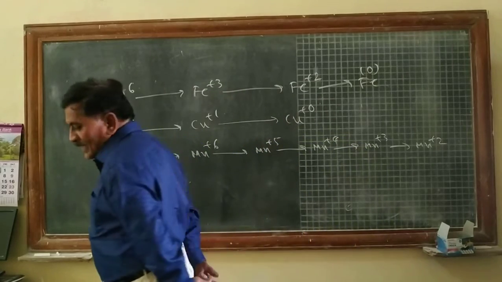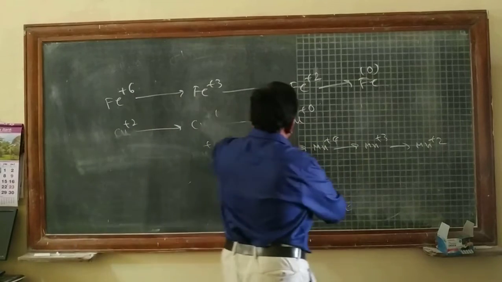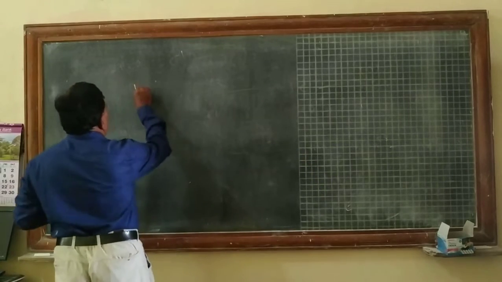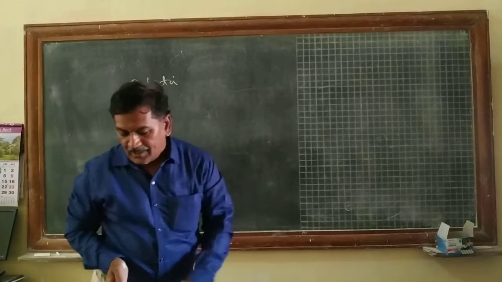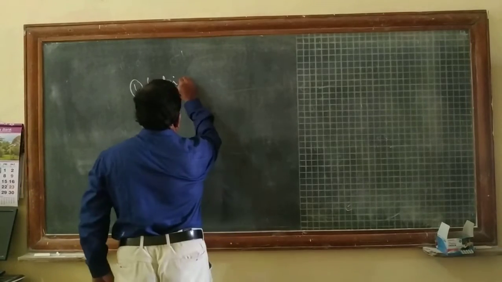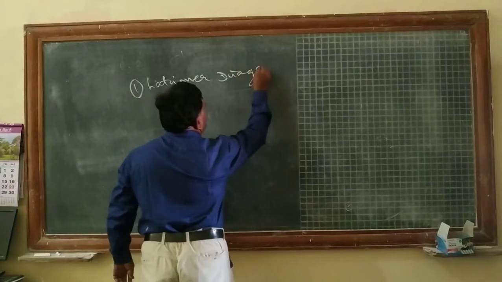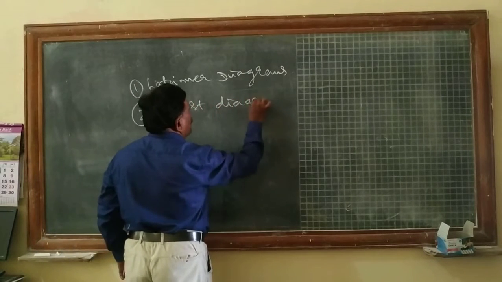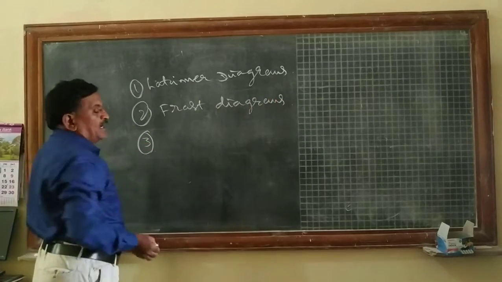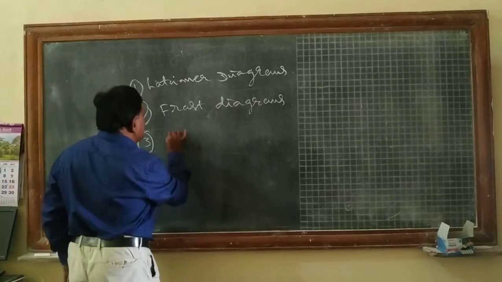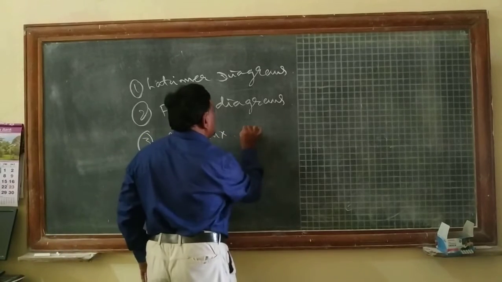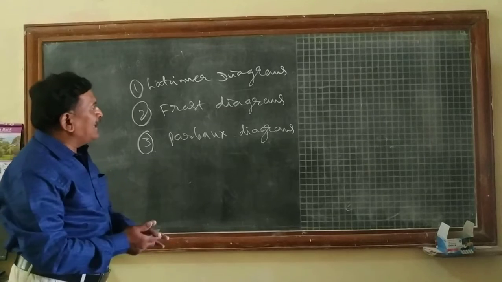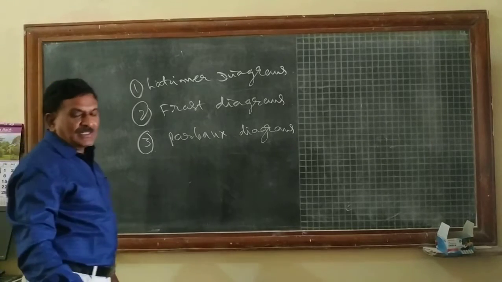The first is the Latimer diagram, the second is the Frost diagram, and the third is the Parbaux diagram.